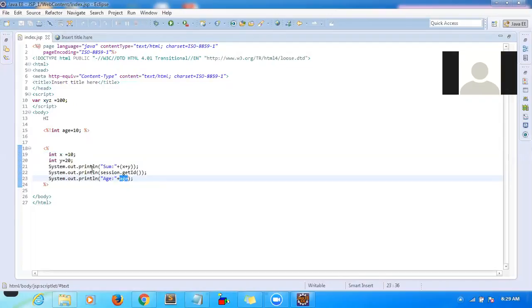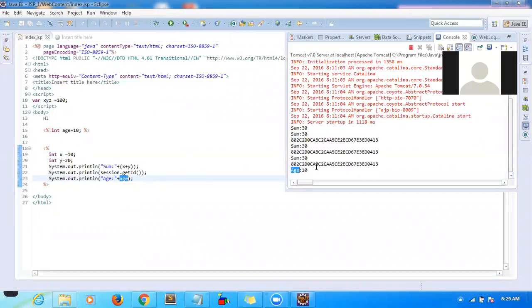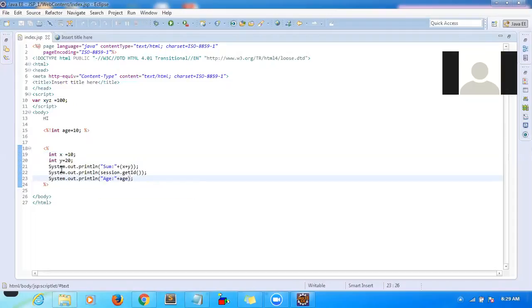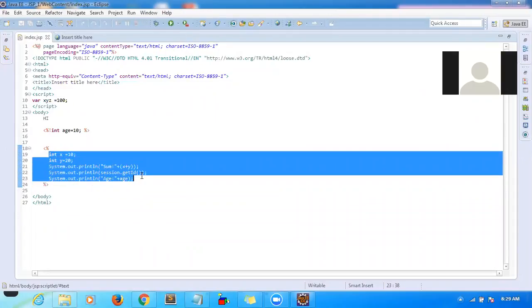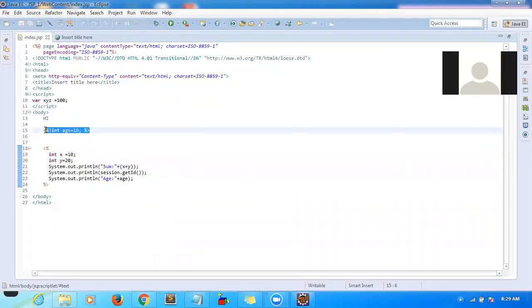Age, and you can see in the console also, age equal to 10. By using the scriptlet, you can write Java code, and by using the declaration, you can declare the variables. But you have to remember this syntax basically. That is the only job, and the rest of the things you already know, this is core Java or servlet concept.